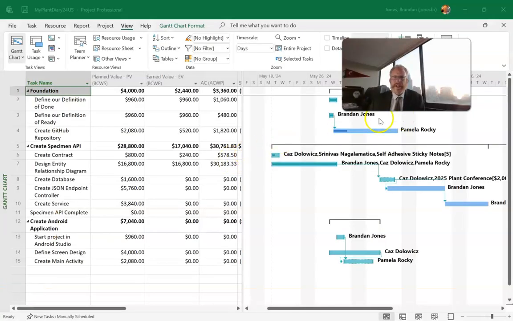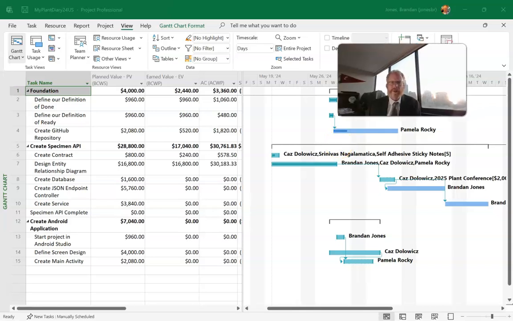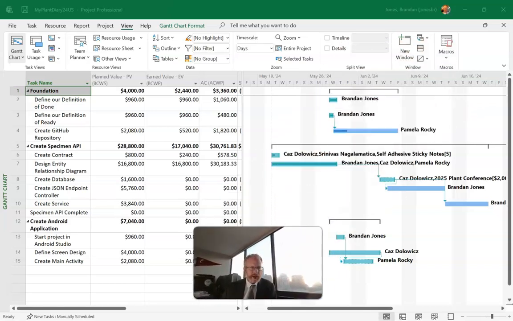So this is a fairly typical view of a project. We have on the left our work breakdown structure with our work breakdown packages, or work packages, each of the individual items that we're going to do. And we can see a bit of reporting that we can do here based on cost, cost overrun, schedule overrun, and things like that to predict when our project will be complete, if it will be complete on time or ahead of time, or it'll be delayed or under budget, over budget, on budget.